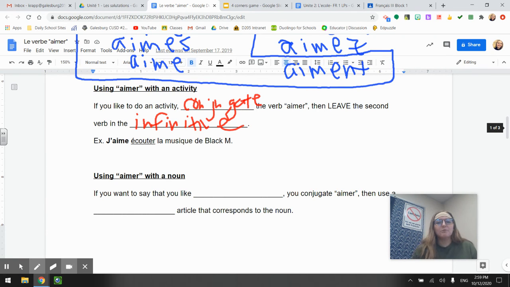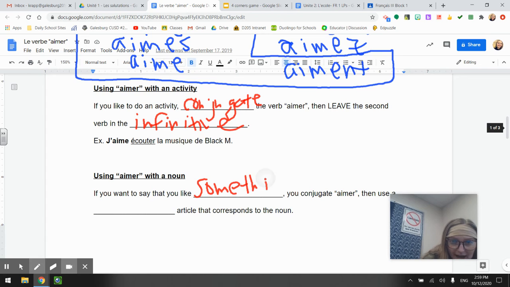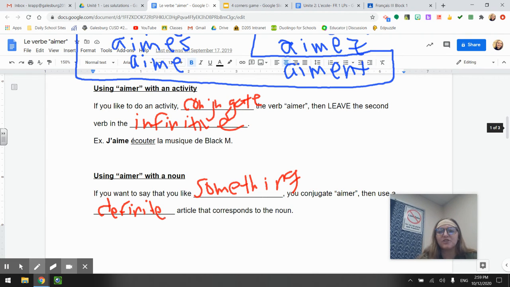Using aimer with a noun. If you want to say that you like something, being a noun, a person, place, or thing, you conjugate aimer like normal, j'aime, then use a definite article that corresponds to the noun.